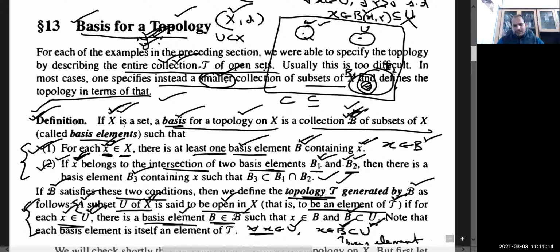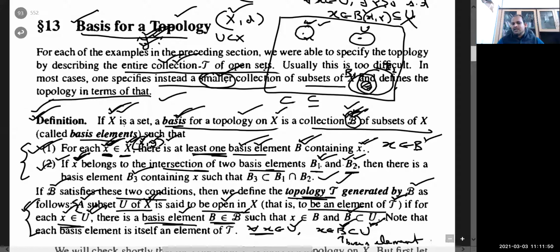So if X is any set, then a basis for a topology on X is a collection script B of subsets of X, whose members will be called basis elements, if for each x from the space X, where by space I mean topological space X, that is X equipped with topology T. In short, I will always write it X. On X, we have topology T. So for every member of this set, there is at least one basis element from this collection which contains x.